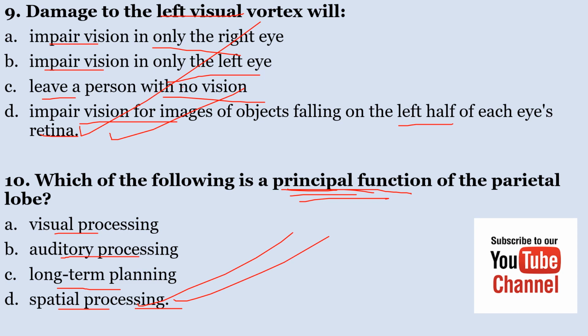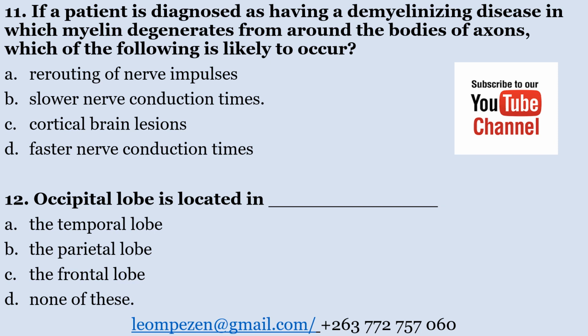So number 10, the correct answer is D. If a patient is diagnosed as having a demyelinated disease in which the myelin degenerates from around the bodies of axons, which of the following is most likely to occur? A, rerouting of the nerve impulses; B, slower nerve conduction times; C, cortical brain lesions; and D, faster nerve conduction times.